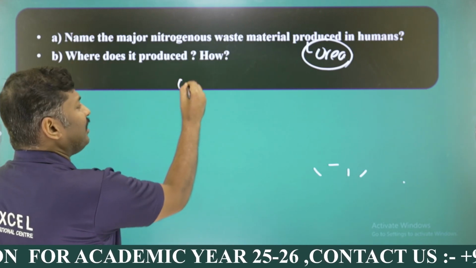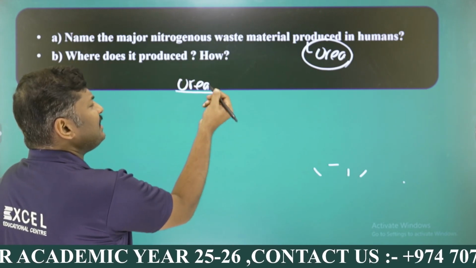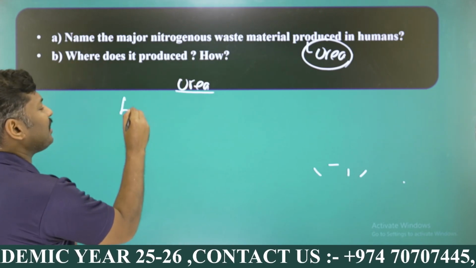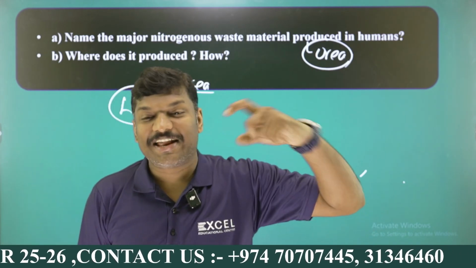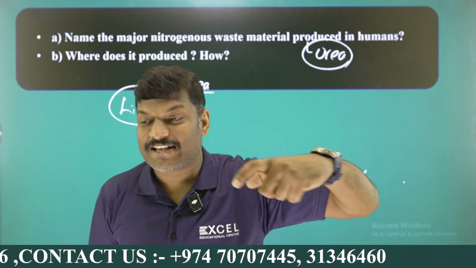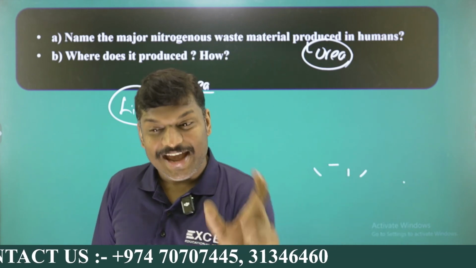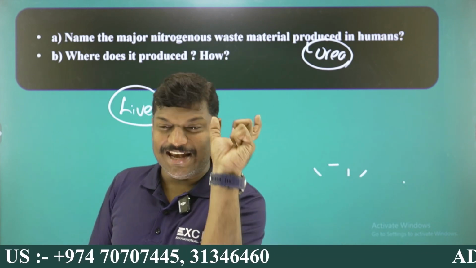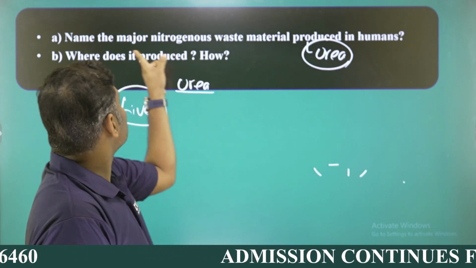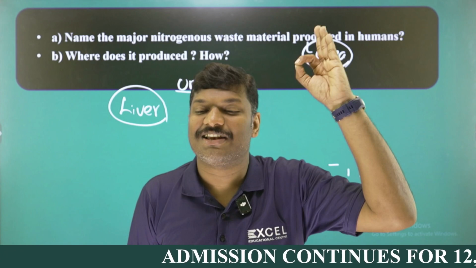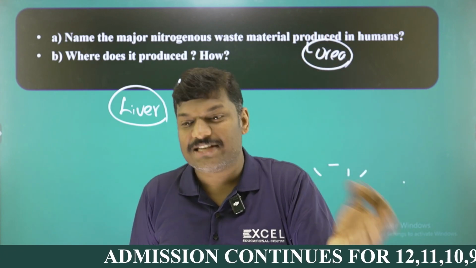And the urea, all of you listen please, urea is produced in our liver. So you keep in your mind, kidneys are our excretory organ. Excretion means elimination, right? Kidneys can eliminate it, but liver can produce the urea. That's an important question, my dear student, because you can say the major nitrogenous waste material is urea, and that urea is produced in liver.